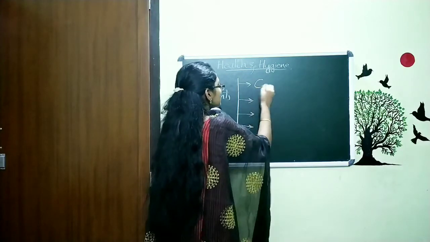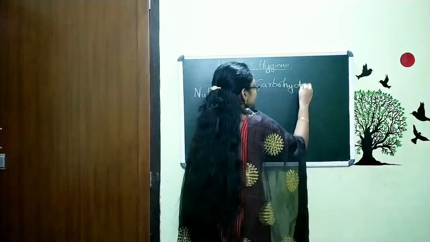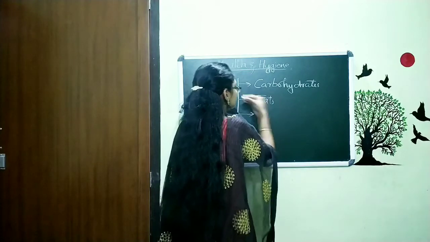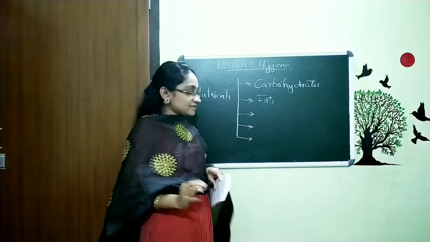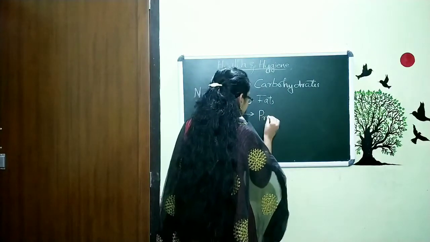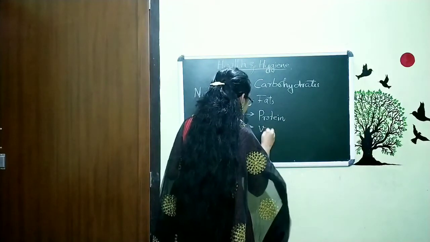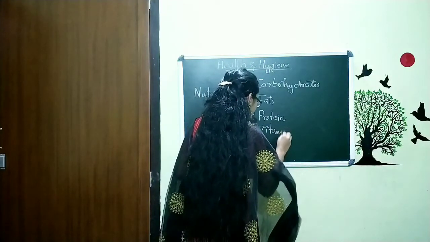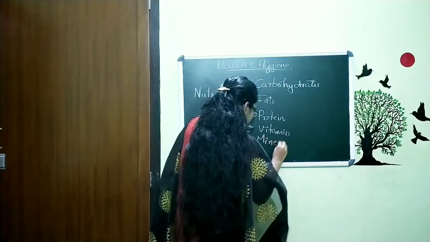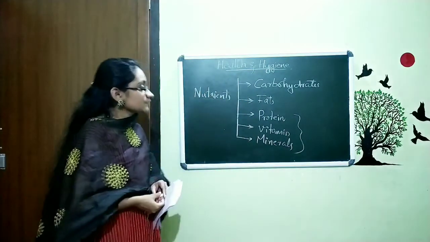We discussed carbohydrates and fats. These two topics we already discussed, and the further topics are protein, vitamin, then minerals. These 3 topics we are going to discuss today.